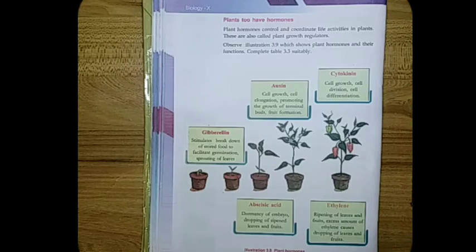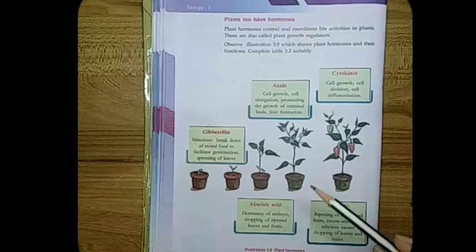The ripening of leaves and fruits is controlled by the hormone called ethylene. An excess amount of ethylene causes dropping of leaves and fruits. Then abscisic acid: the dormancy of the embryo and the dropping of ripened leaves and fruits are controlled by abscisic acid.